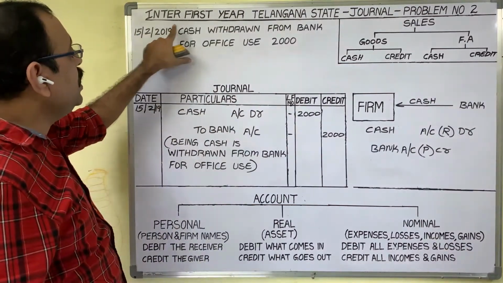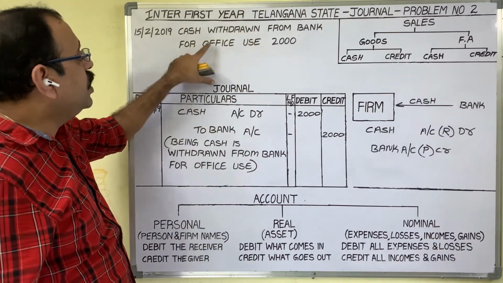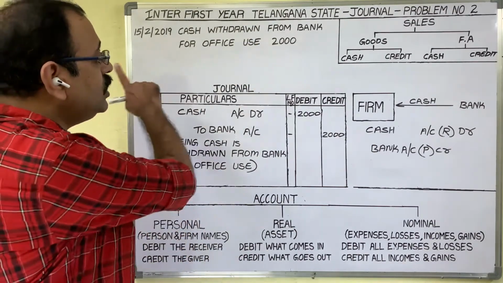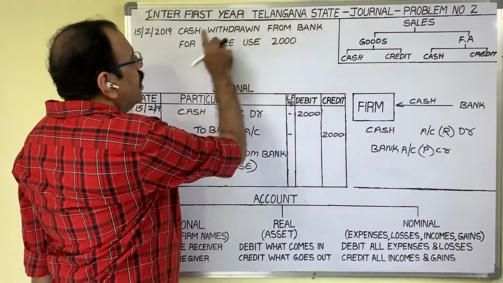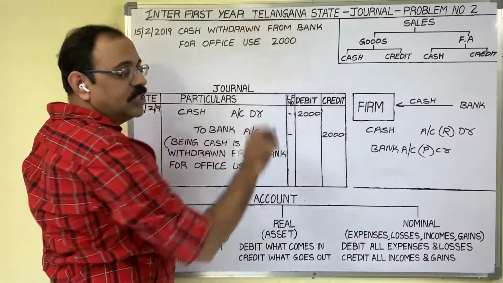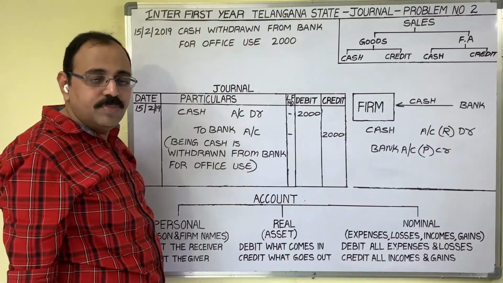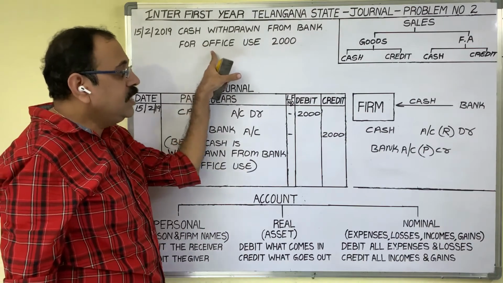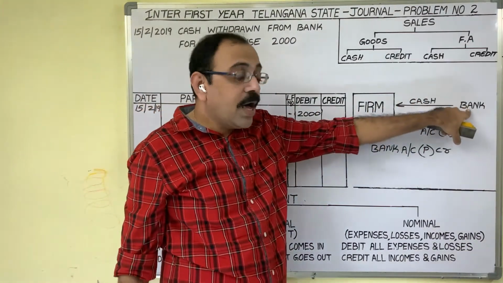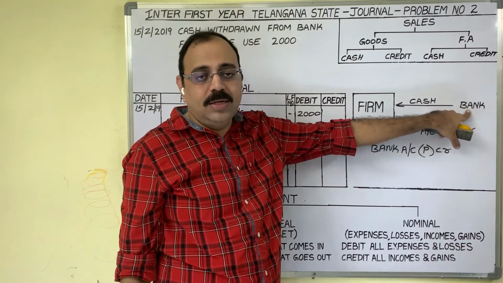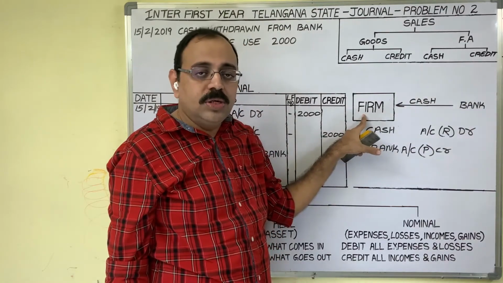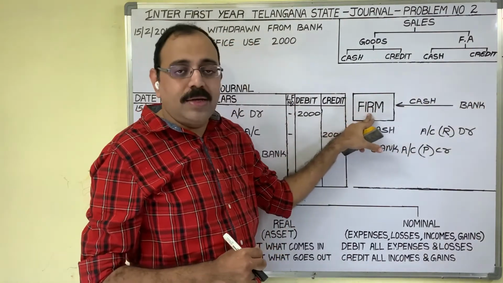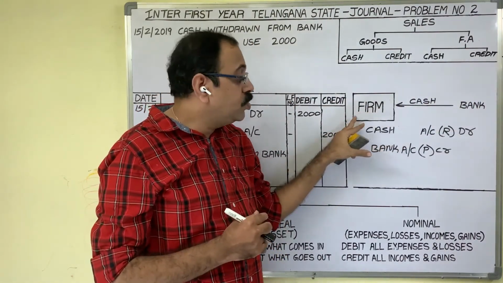15th date transaction is cash withdrawn from bank for office use 2000 rupees. Sometimes he may give this transaction till here only: cash withdrawn from bank 2000. Both are same. Both transactions you have to deal in the same manner. Meaning is firm is maintaining a current account in one bank for office use, for business purpose. We withdraw money from bank. Cash is coming to the firm.